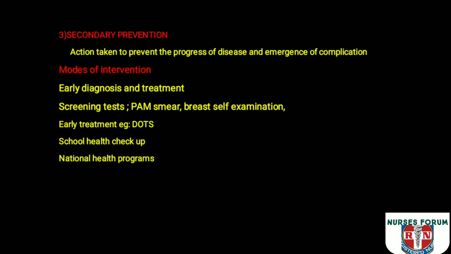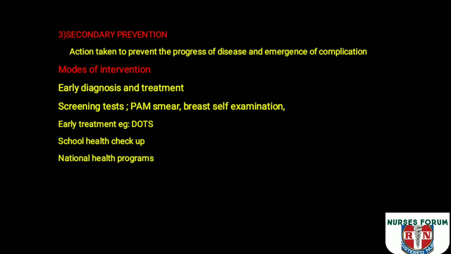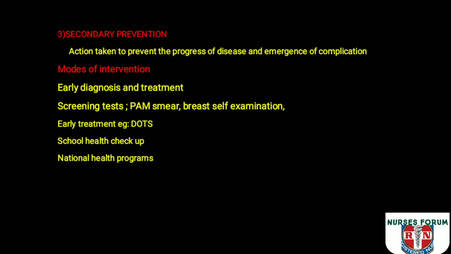So what are the modes of intervention in the secondary prevention? That is early diagnosis and treatment. Early diagnosis and treatment is one of the most important modes of intervention in the secondary prevention. For example, we are doing screening tests like pap smear for screening for CA cervix, and breast self examination for CA breast, and providing treatment to tuberculosis cases as DOTS treatment. And we are conducting school health checkups for early diagnosis and treatment,